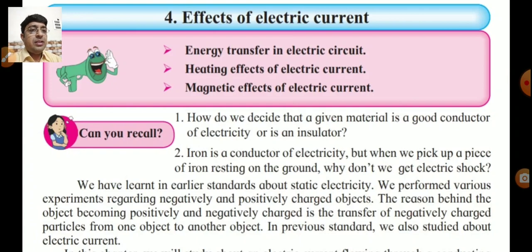Today we start the new lesson number 4, effects of electric current. Can you recall two questions given here? First one, how do we decide that a given material is a good conductor of electricity or is an insulator, means bad conductor of electricity? And one more question given, that is the second. So first of all, we recall the answers of these two questions.